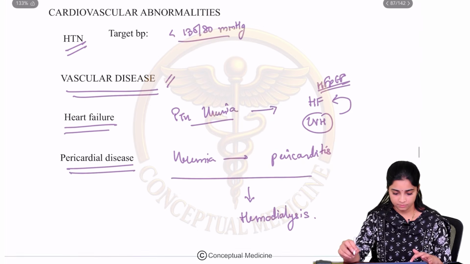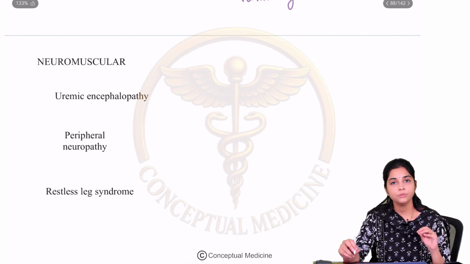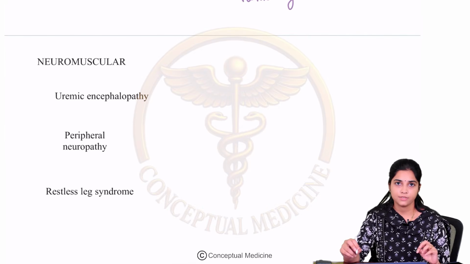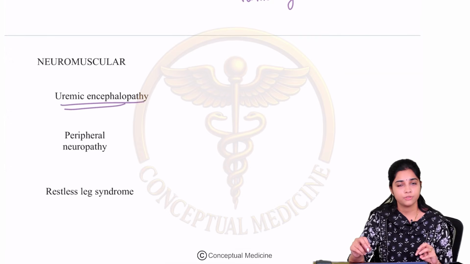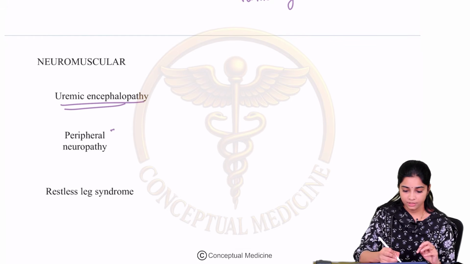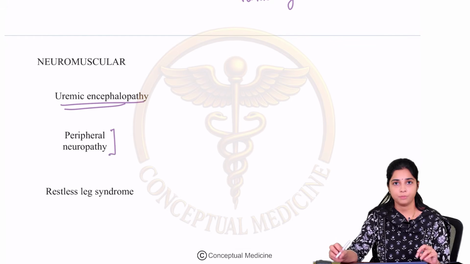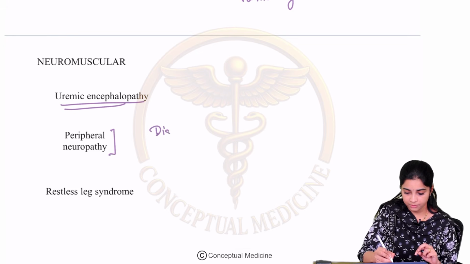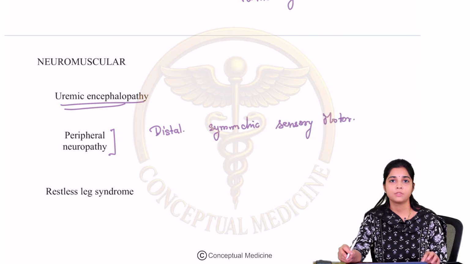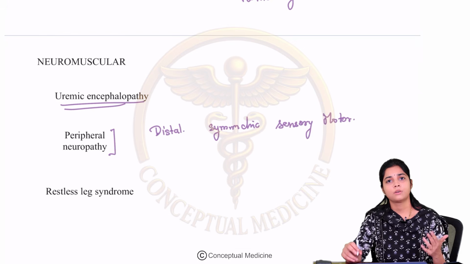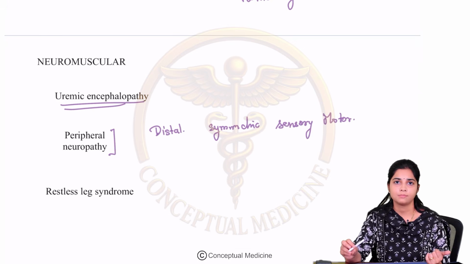Okay, fine. Now, let us look at the neuromuscular manifestations of CKD. Uremia can cause a lot of confusion, uremic encephalopathy. Then you find a peripheral neuropathy. What is this type of peripheral neuropathy? This is a distal symmetric sensory motor neuropathy, mainly because there are a lot of toxins produced which can cause nerve damage.